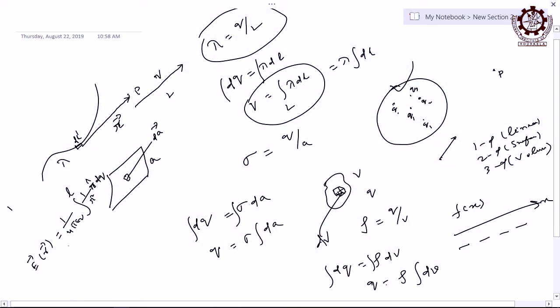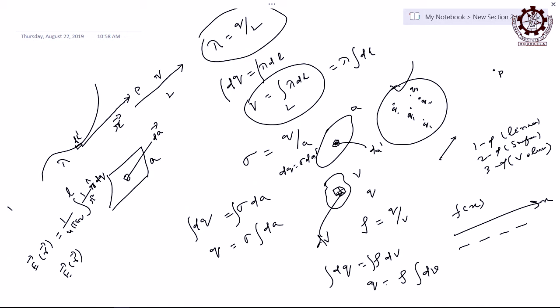Obviously this is for length. Similarly, you tell for the surface, what will happen? How can you represent that? Same thing you will get. Let us take an elementary area, but it is over a surface. So you will get dq again. You will get the same dq, but that is due to the surface, sigma multiplied by dA prime. If you take an elementary area, let us say this is the total area and I take an elementary area, it is represented by dA prime, and the total area is A. So here in this portion dq will be how much? Sigma dA prime.